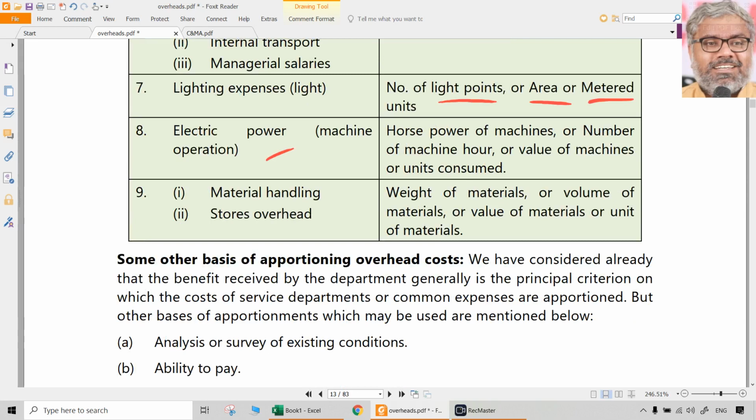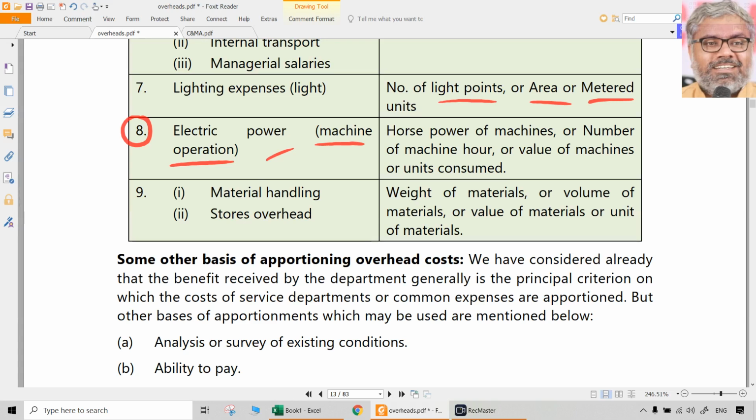Electric power. This is one more point where a lot of times people make mistakes. Power, electric power, is actually on the basis of machine operation. See, electricity is different, power is different. Not that they are really different, both are the same. But when you say electricity, usually that is a word used in an office type of atmosphere. Power is generally used in a factory environment. Again, no hard and fast rules. Please don't make rules for yourselves and stick to rigid propositions or assumptions. I'm just giving a general idea about what it generally means. Not necessarily always is it the same.